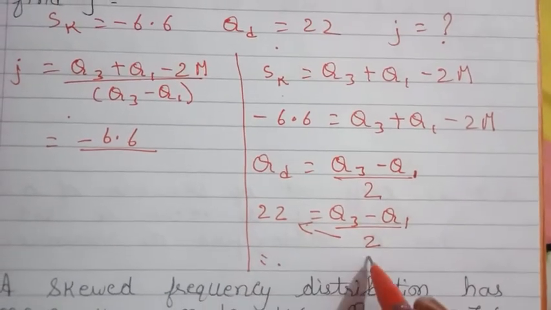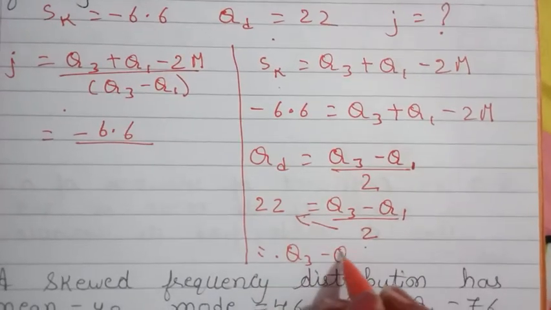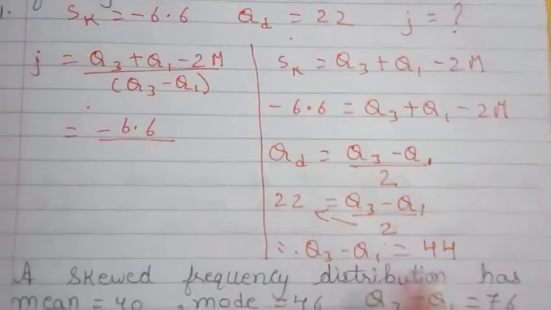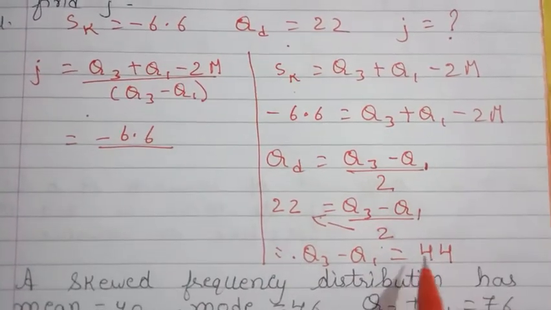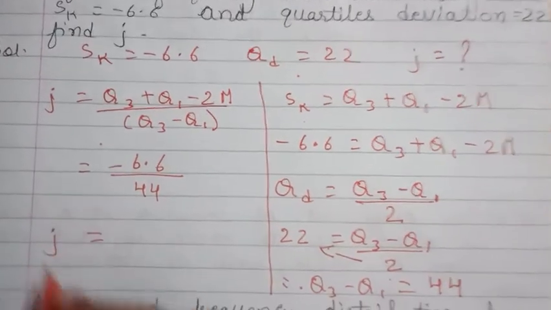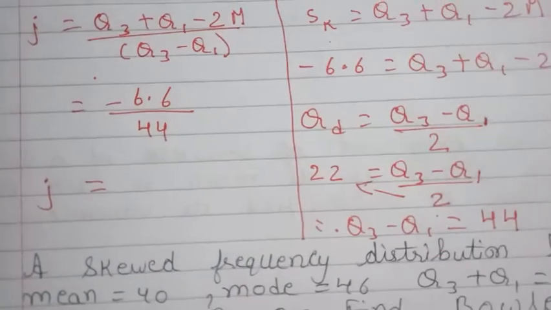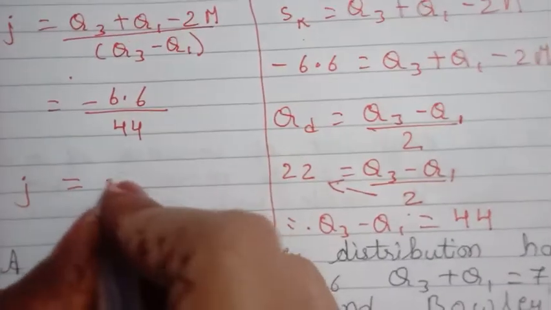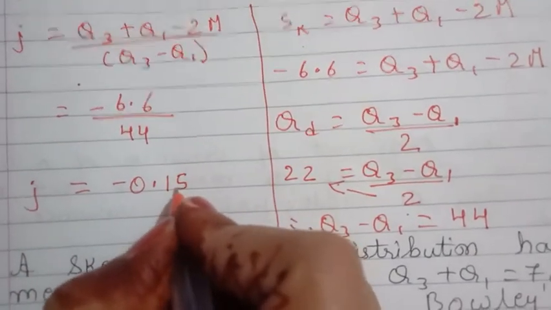Therefore 22 multiplied by 2, Q3 minus Q1 is equal to 44. So Q3 minus Q1 value also I got, that is 44. Now minus 6.6 divided by 44. So we'll get our answer minus 0.15.